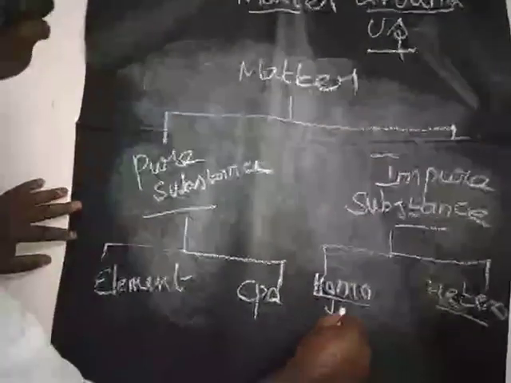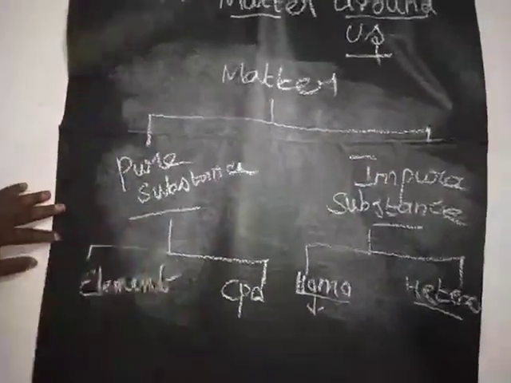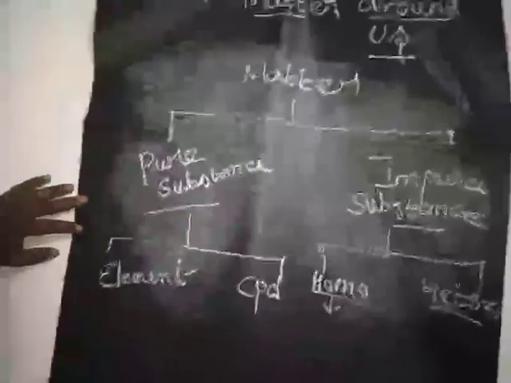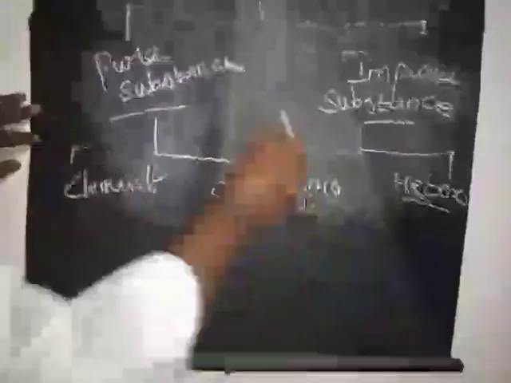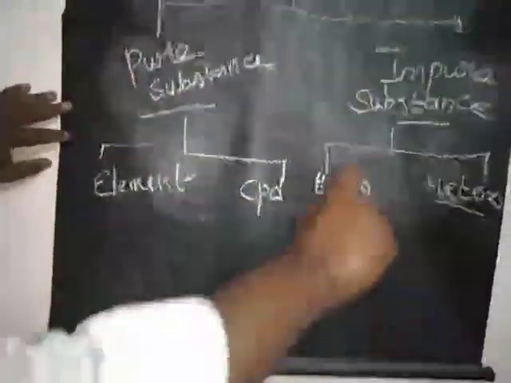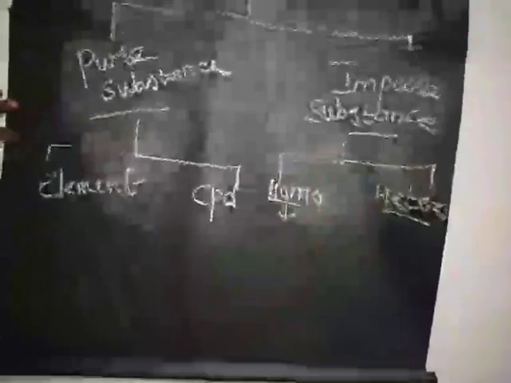What is the meaning of homogeneous mixture? After mixing two or more substances, we cannot see any layer, that is called homogeneous mixture. What is meant by heterogeneous mixture? After mixing any two substances, we may see a layer, either one layer or two layers, that is called a heterogeneous mixture. This is the definition for homogeneous and heterogeneous mixture.